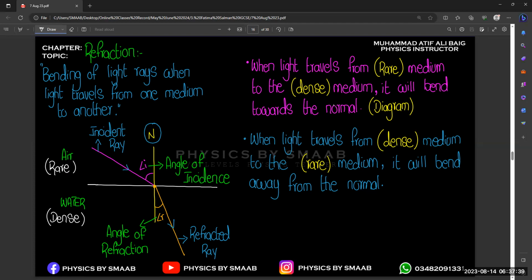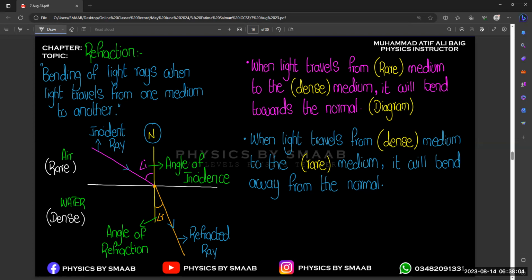So it is very important to know in which direction the ray is going to bend or refract. So when moving from a rare medium to the dense medium, it will bend towards the normal. And when from dense to rare medium, it will bend away from the normal. Okay. So this is the concept of refraction of light.